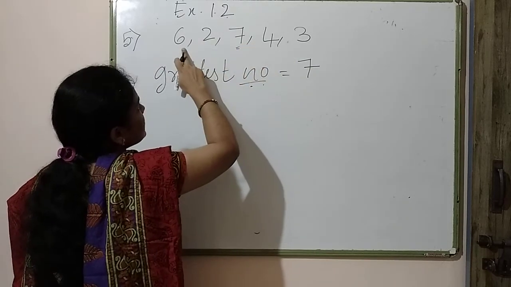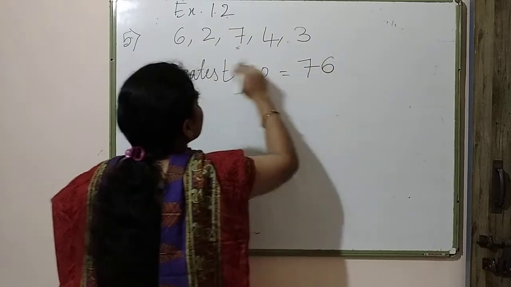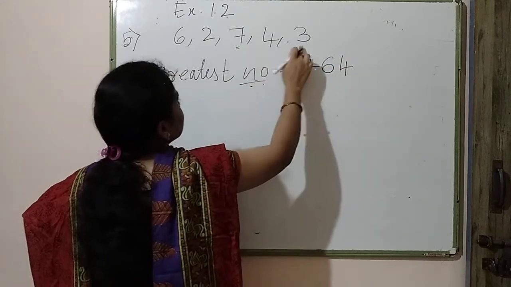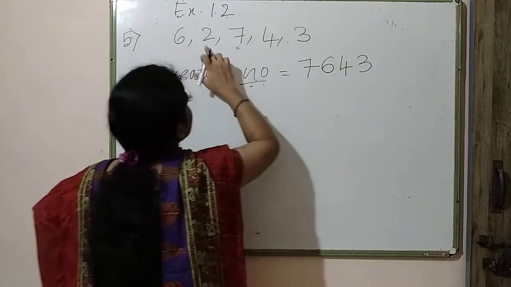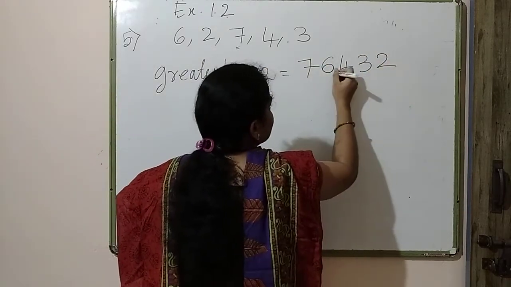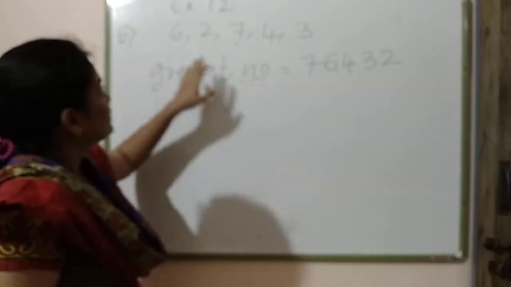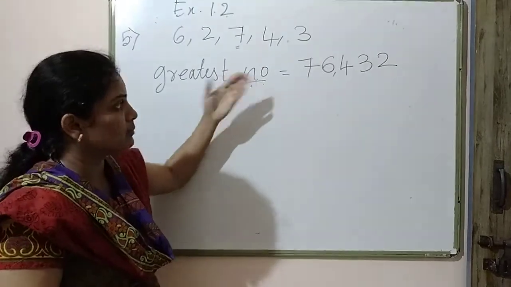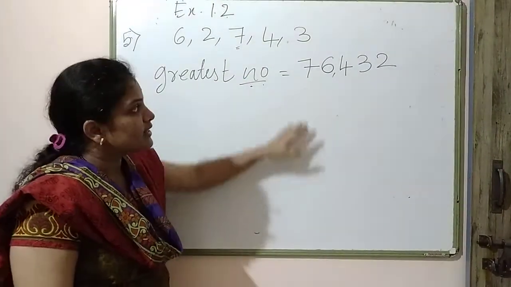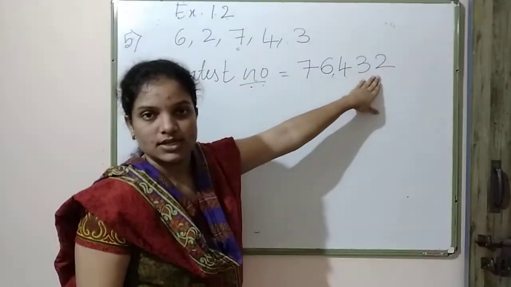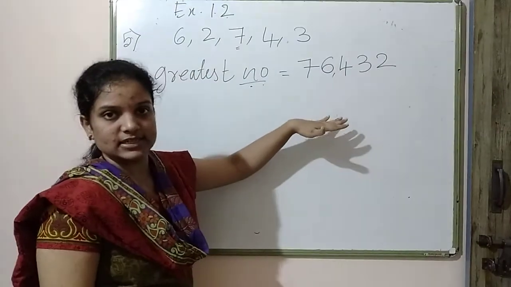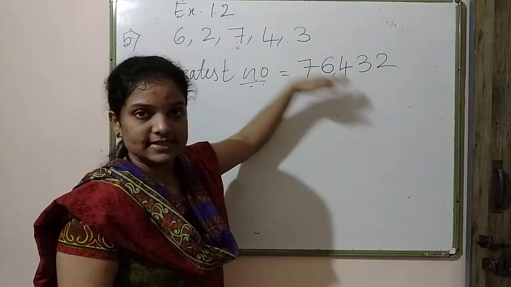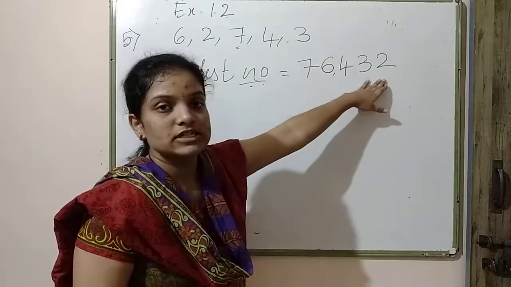Next, which is the greater number? It is 6. Next number is 4. Next number 3. Next number is 2. What I did was, I have to make a greatest number from these digits, so I just wrote the numbers in descending order. That means from bigger one to the smaller one. I have explained ascending and descending order, right? So I just did a descending order from greater number to smaller number.